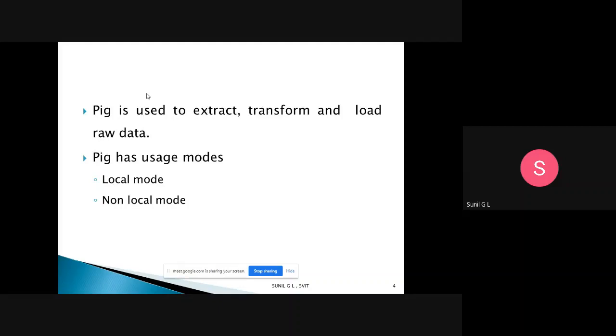When you want to process and analyze the data within the system, at that time we call it local mode. And non-local mode means the data is distributed among multiple clusters, and when you want to process that data, at that time we use the non-local mode. So that is the concept of Pig.